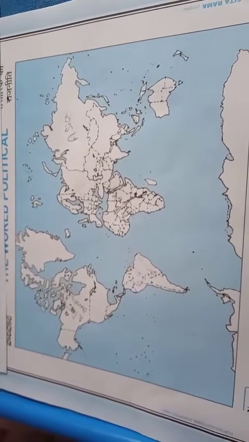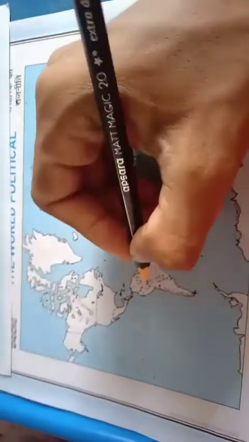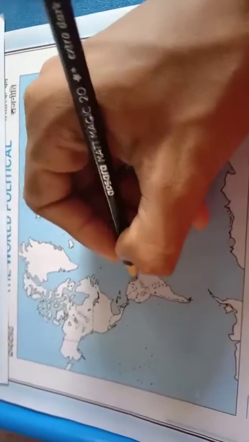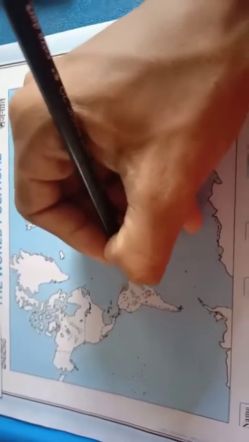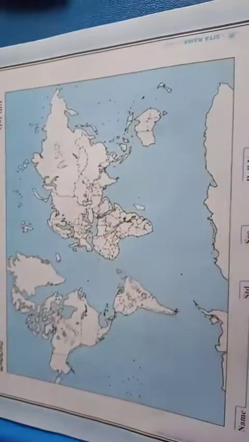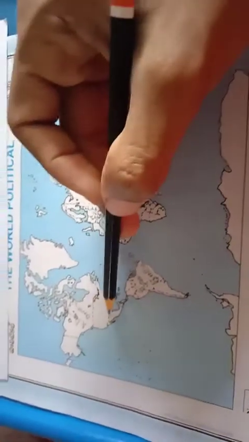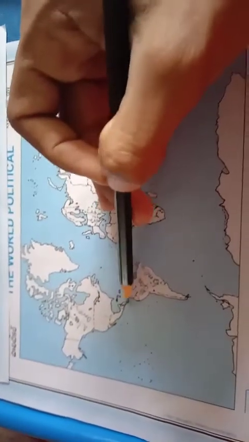Next one is South America. South America is the fourth largest continent. It is connected to North America by the narrow isthmus of Panama. You can see here, students, North America and South America are connected together.